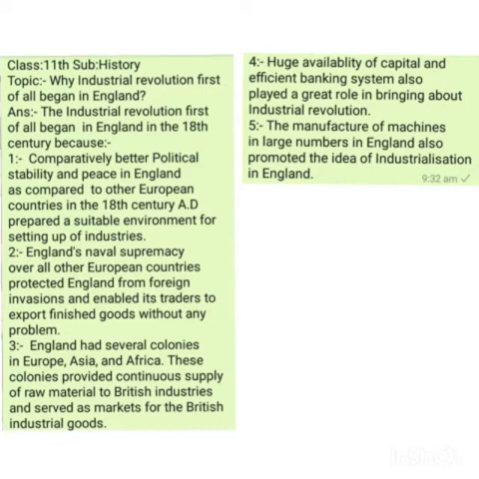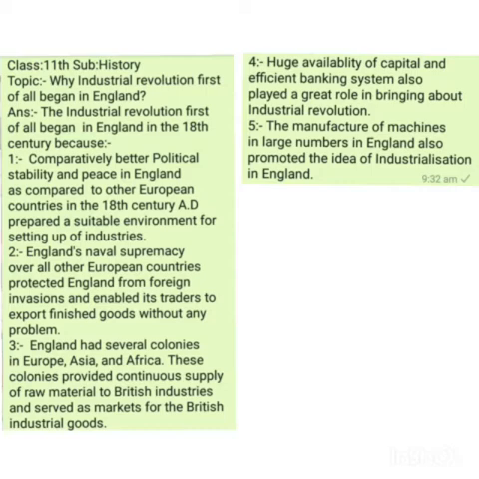But that involvement did not influence the political stability and peace of England that much. Therefore, the political stability and peace of England prepared the suitable environment for the setting up of industrial units in different parts of England.